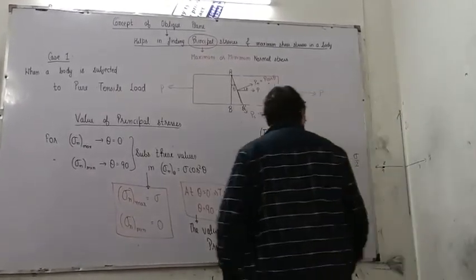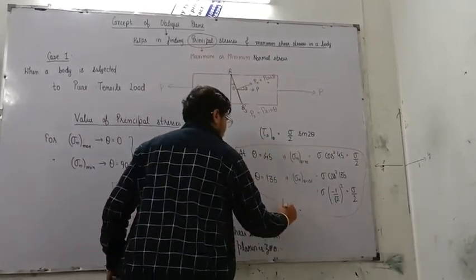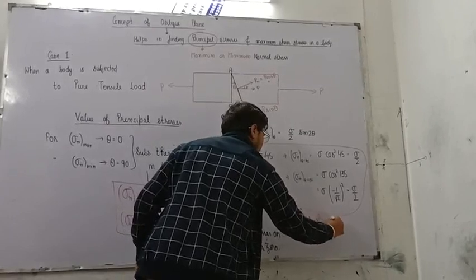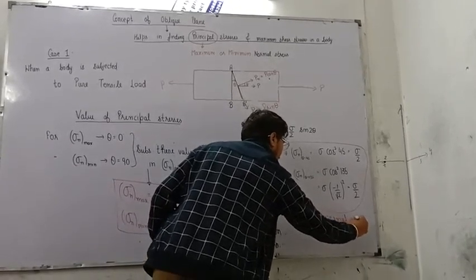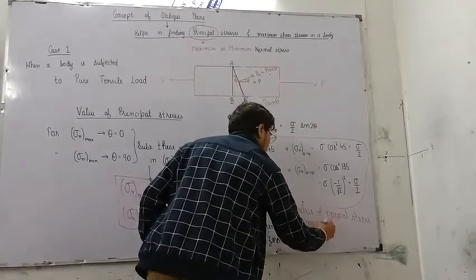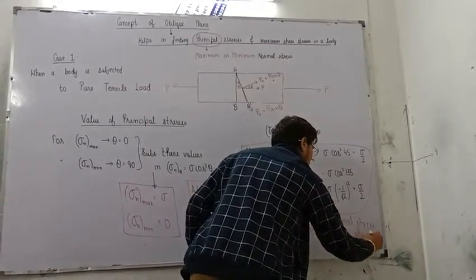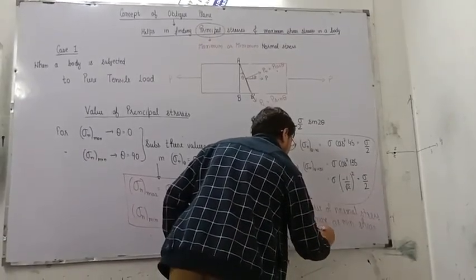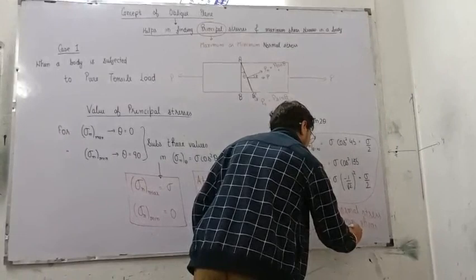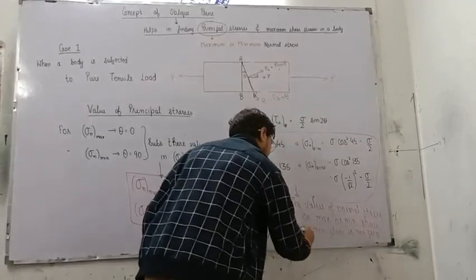Now we come to a conclusion. What is the conclusion? The conclusion from here is that the value of normal stress on the maximum or minimum shear stress plane is not 0 under uniaxial loading conditions.